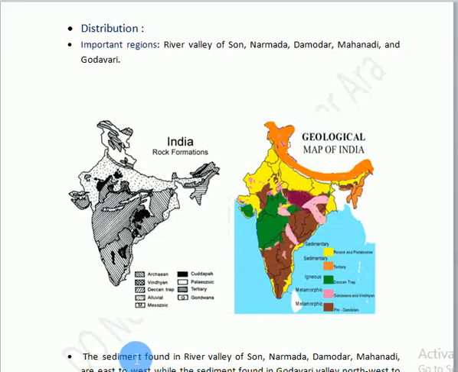Dear students, now we will see the distribution of Gondwana system in India. Here you can see in the map that this pink color represents the Gondwana system and Vindhyan system. Here you can see the Gondwana system represented by G. In this map you can see that in river valley of Son, Narmada, Damodar, Mahanadi and Godavari, we find the Gondwana systems of rocks.